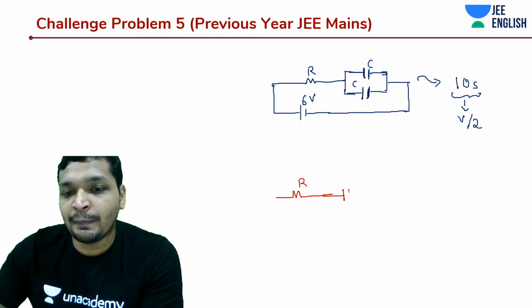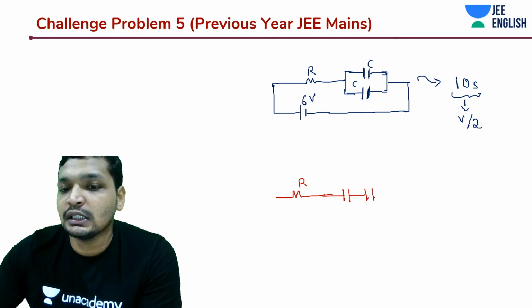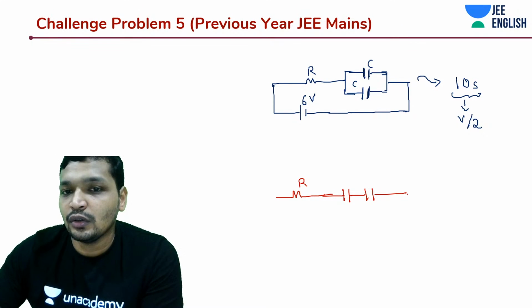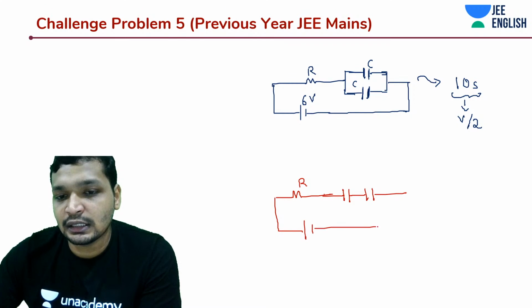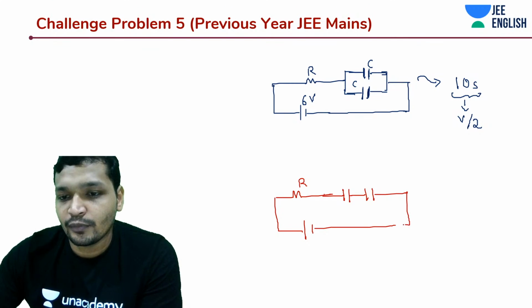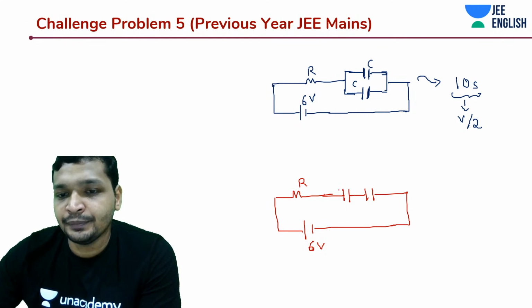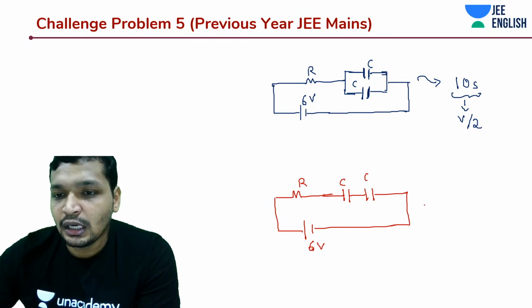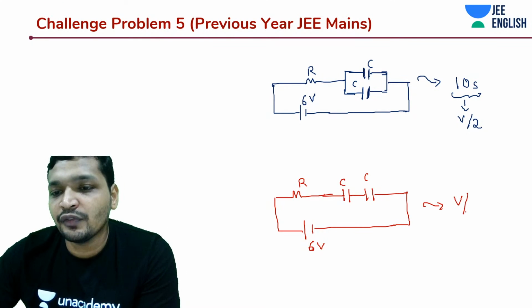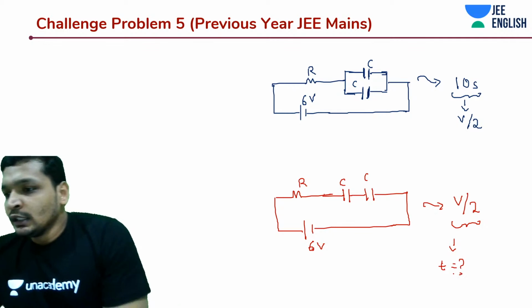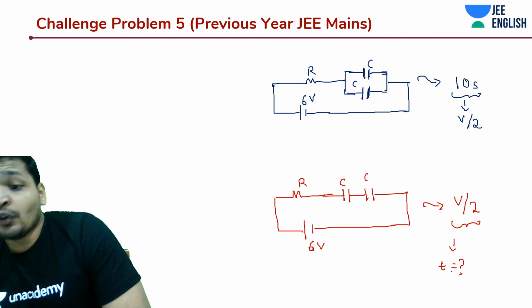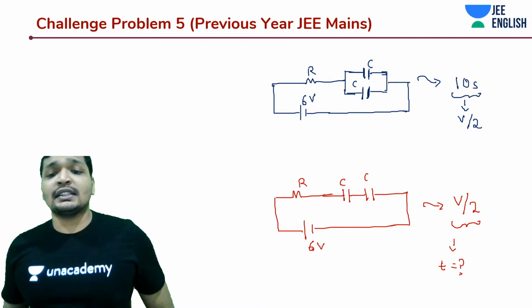What is happening is you have capacitor C and C in series. This is 6 volts again. This is C and C. Now they are asking you to reach V by 2. How much time is it going to take? What is the time? It should be more than or it should be less than.